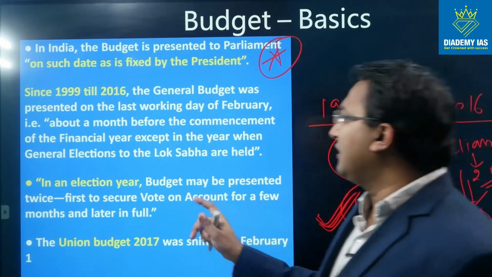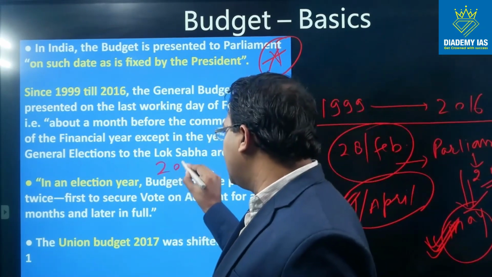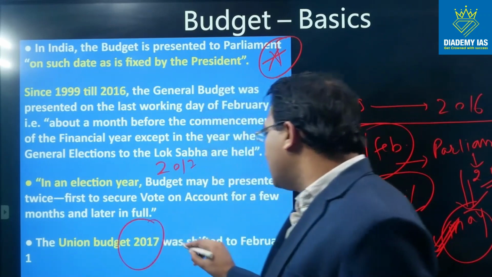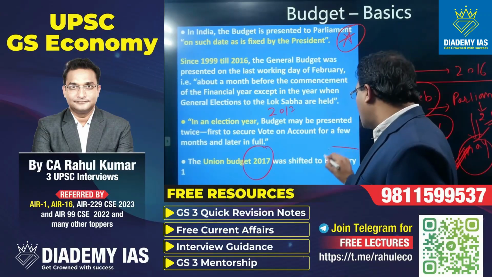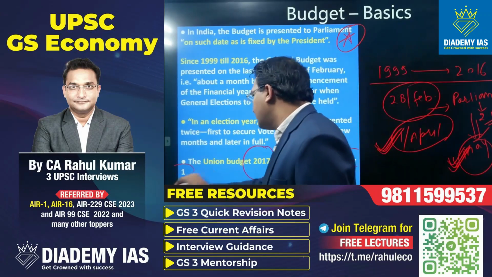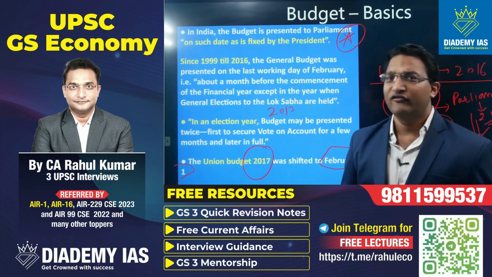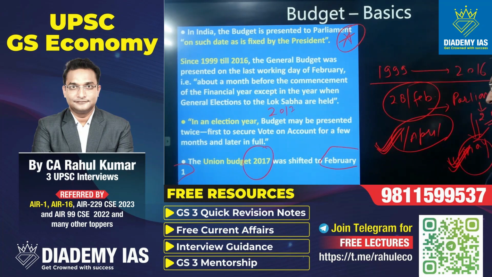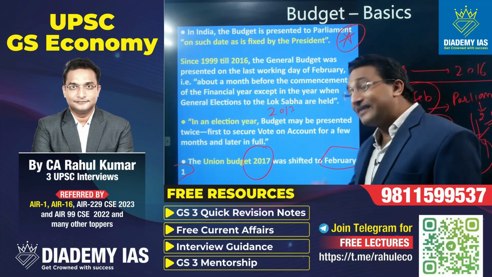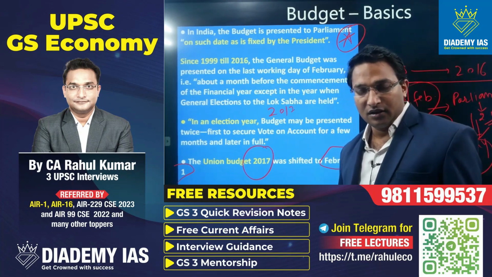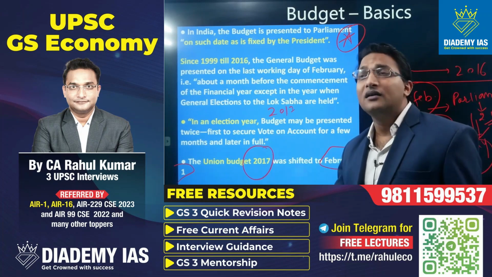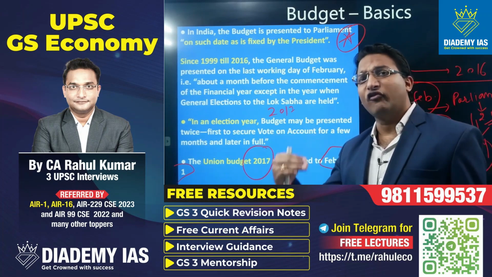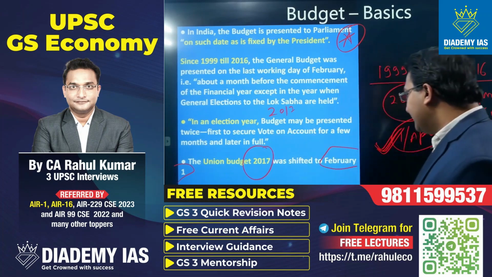in 2017, the budget date was preponed to February 1. The budget date was preponed to February 1, right? So now the budget is presented in the parliament on 1st of February every year, right?